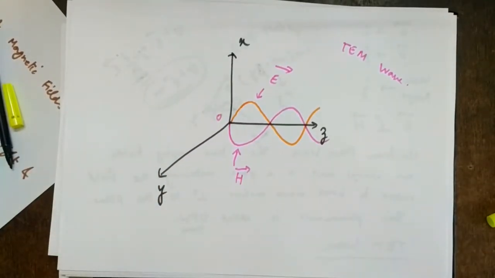So how will you define transverse electromagnetic wave? It is simple, so I will not write it. You can say the electric and magnetic fields are always perpendicular to each other, and the direction of propagation is always perpendicular. In brackets you can write transverse to the plane of electric and magnetic fields. So hence the wave is called a TEM wave, right?